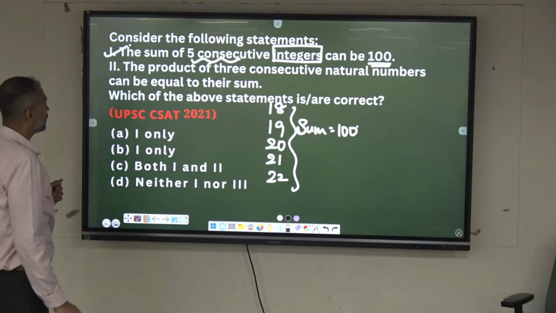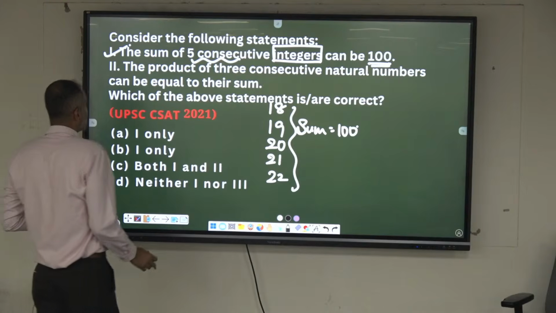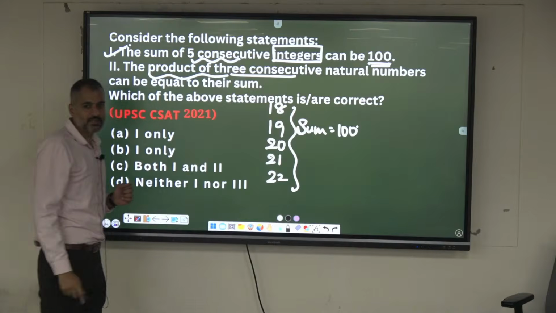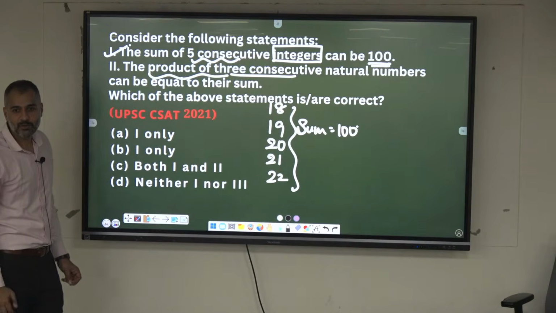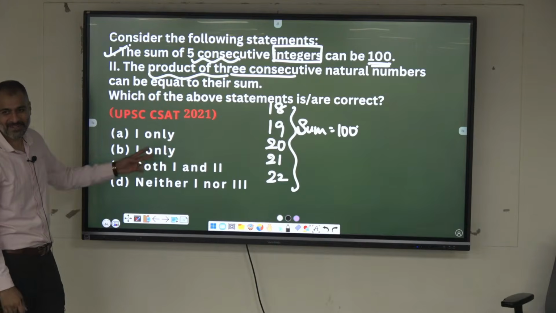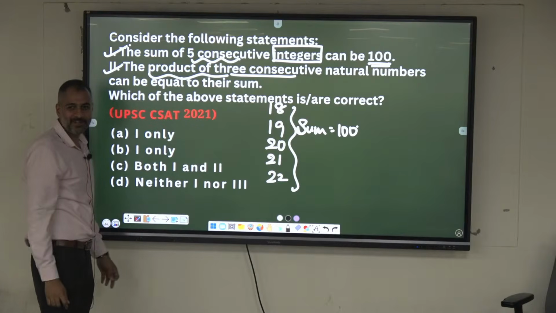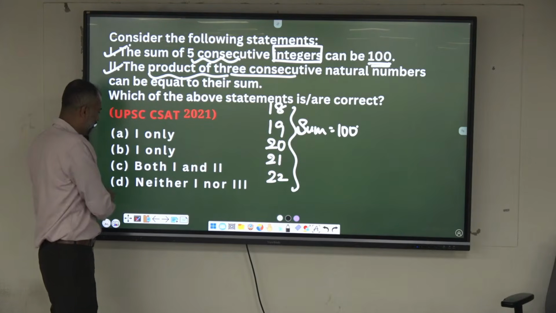The product of 3 consecutive natural numbers can be equal to their sum. Product of 3 consecutive natural numbers is equal to their sum. Yeah, 1, 2, 3, 1 into 2 into 3. Both 1 and 2.